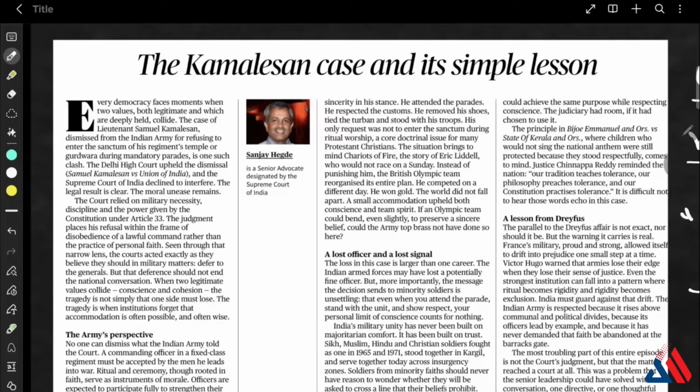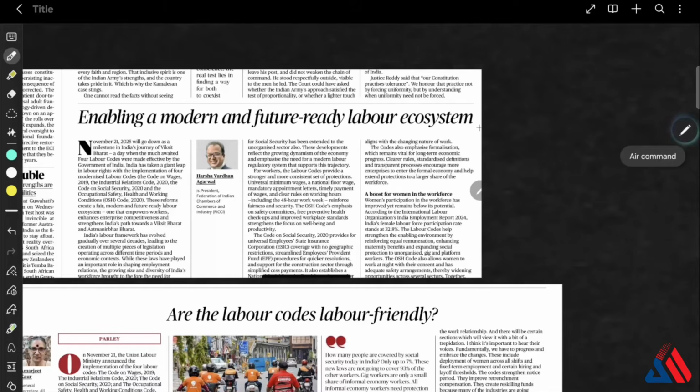Okay, next. There is a case specified in this article, which is Bijoe Emmanuel and others versus State of Kerala. There the Supreme Court clearly declared that the spirit of tolerance is a constitutional value. Okay, and these are the key points that you can take from this article, which will be very useful for your ethics. The next article for the day is, we will combine these two editorials that were in the newspaper.